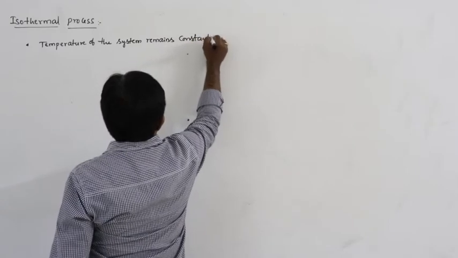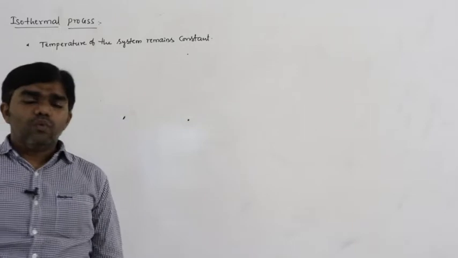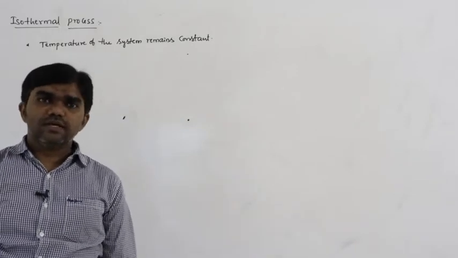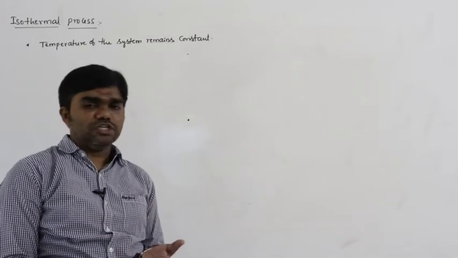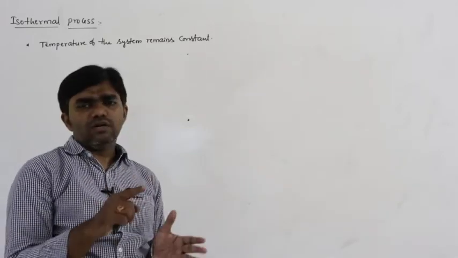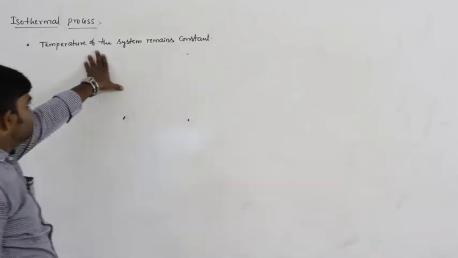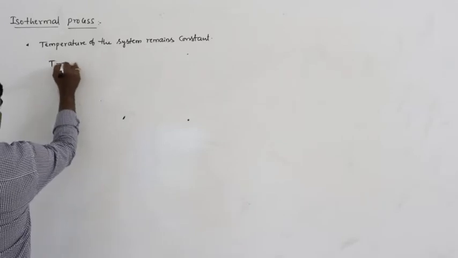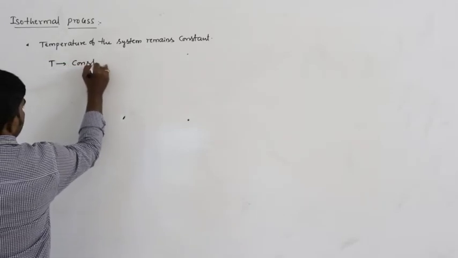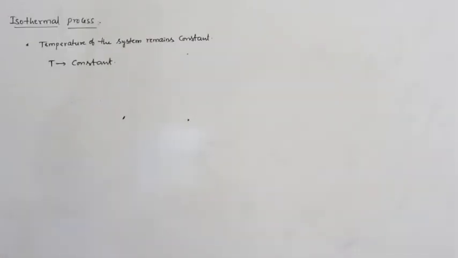So whatever changes take place, they take place at constant temperature. That means pressure changes, volume changes, internal energy changes, work done changes, everything must take place at constant temperature. That is called an isothermal process. So the temperature of the system remains constant.